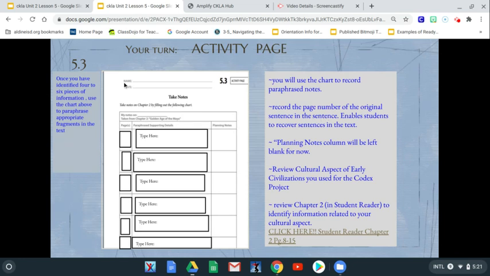You're going to identify at least 4 to 6 supporting details to that aspect in your student reader. I attached a link so you can read chapter 2 and find your 4 to 6 supporting details that support the aspect you chose in 4.5.